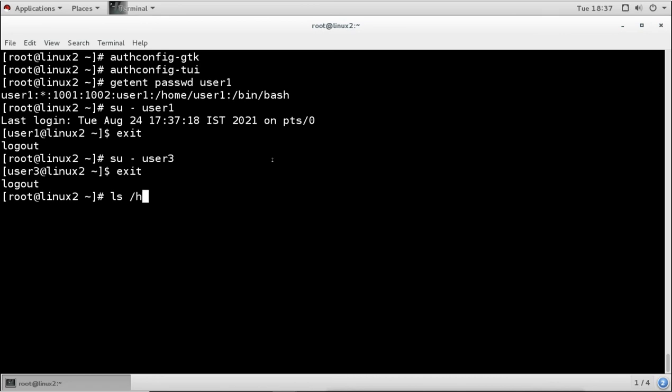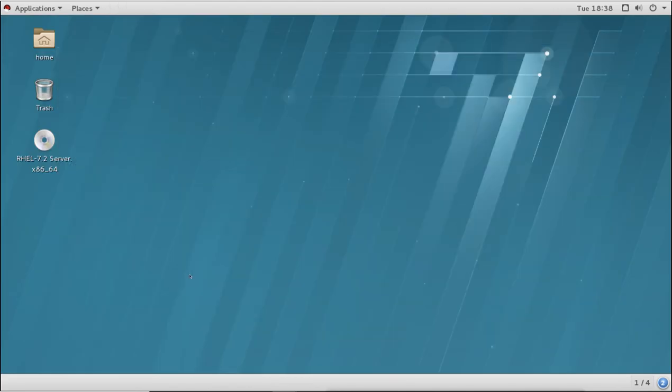We did it for NIS, and it is used here also. So if it is not mounted here, if you get the error for the home directory, then we have to share the home directory also by using NFS and mount it here in this client. Now this one is now a client for the LDAP server also.